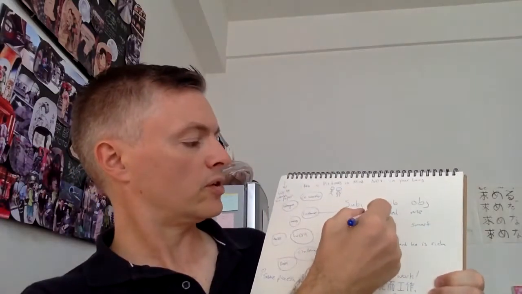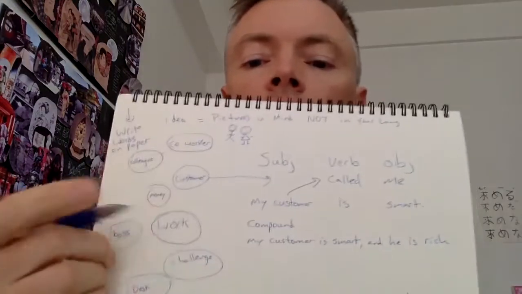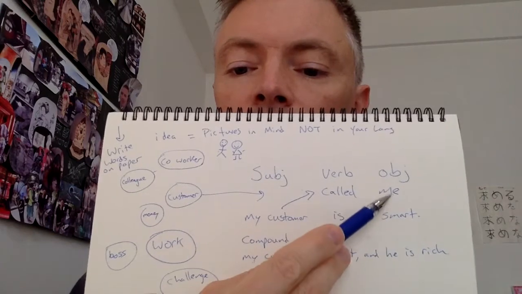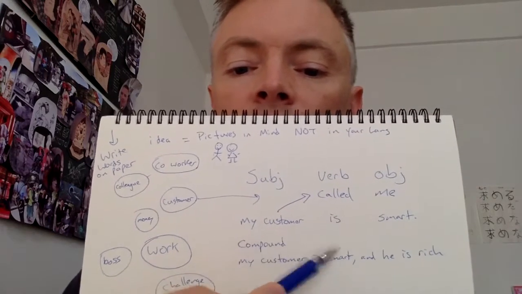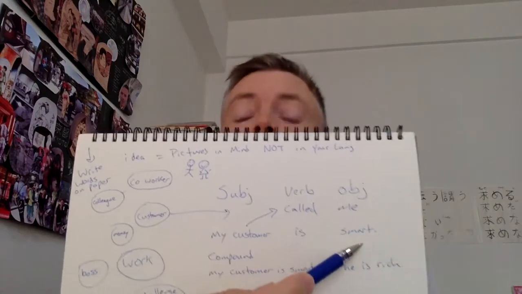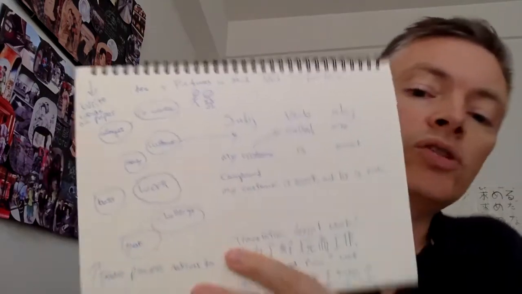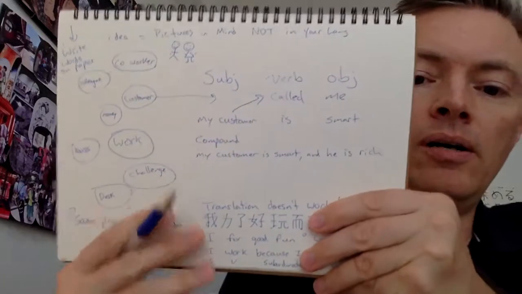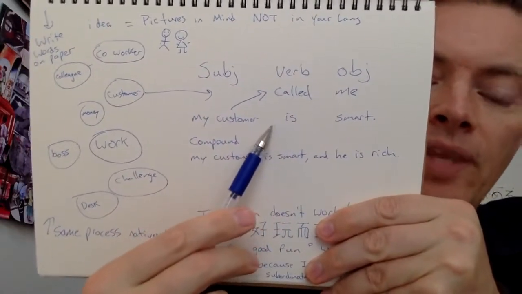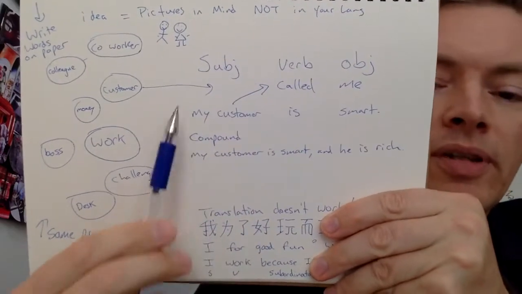Here, my customer called me. So the customer is doing this, called me, or my customer is something, he's smart. Okay, those are the two major ones you need. You can write most things in English with just those two concepts. He's doing something or is something. Sometimes it's need or want, but that's fine.